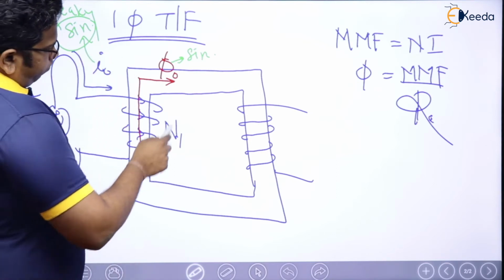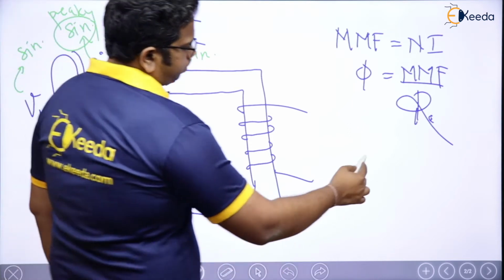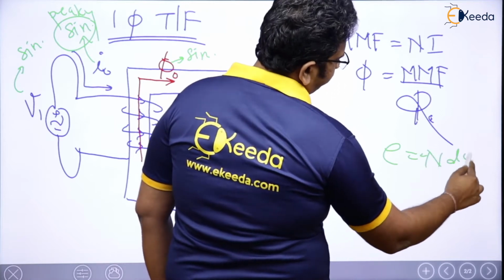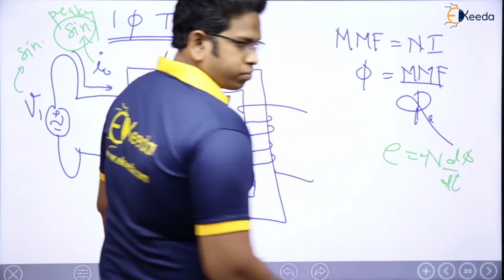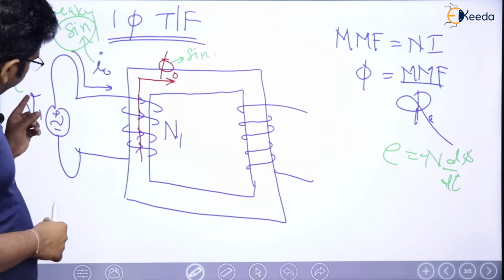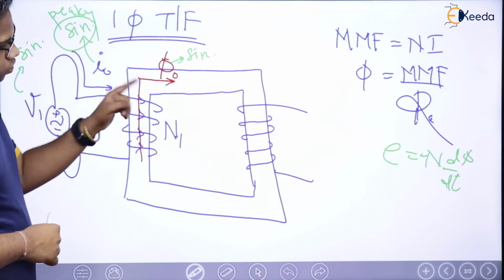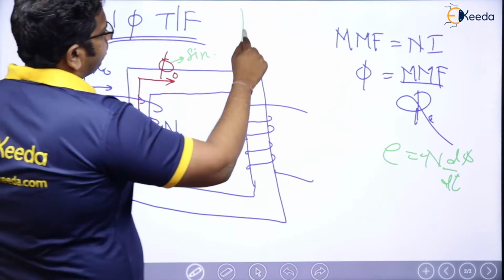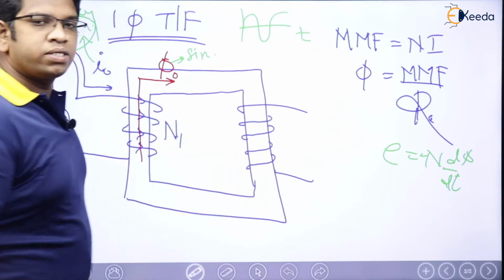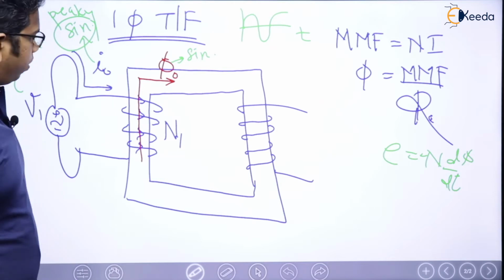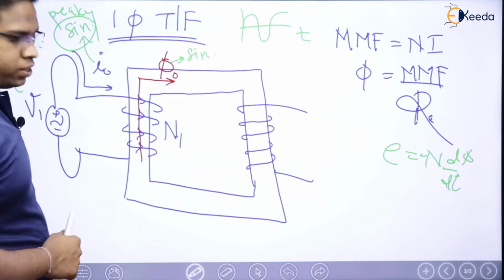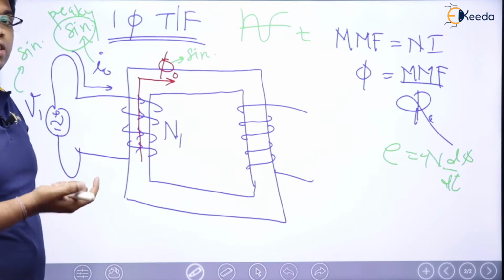So now N1 and phi naught are there. We know that induced voltage E is going to be minus N d phi by dt. Already we know that. Since V1 is changing with respect to time, meaning V1 is sinusoid, I0 is sinusoid, phi naught is sinusoid, they are all going to change in time like this. With respect to time, all of them are changing. What is going to happen then? This flux is also going to change. Why? Because of the AC supply, this flux is also changing with respect to time.